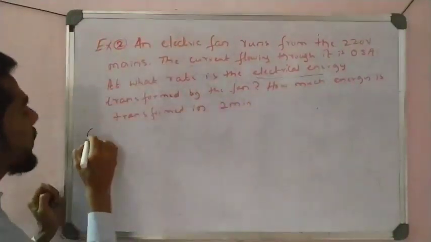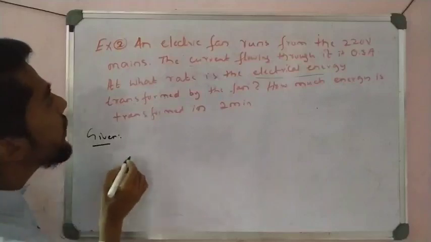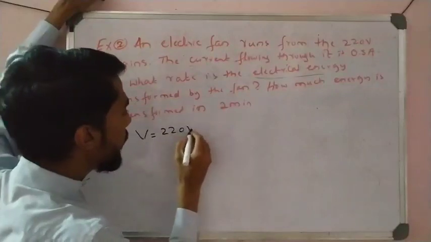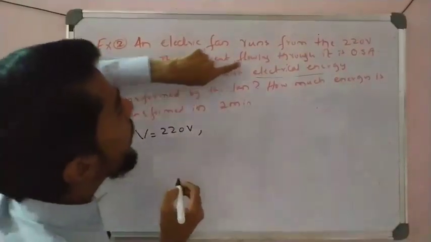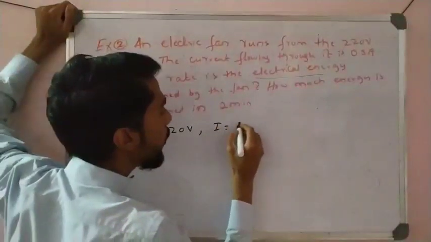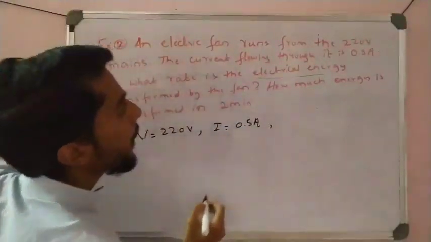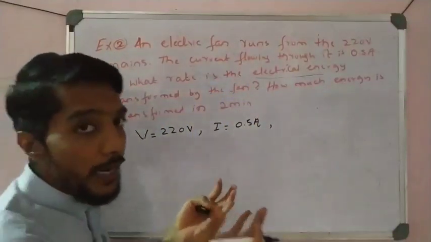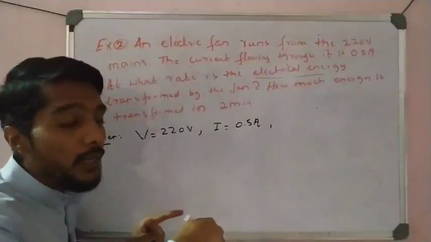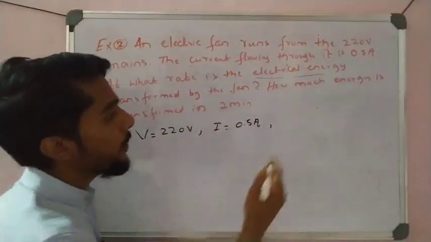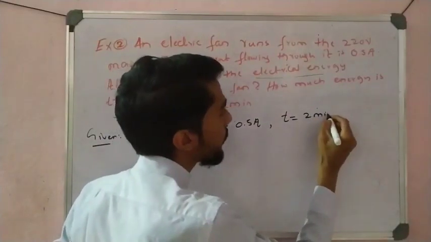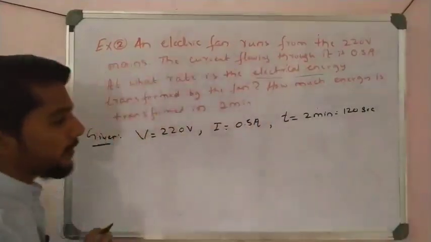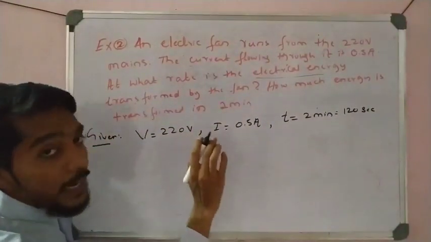So students, see here, first write given. An electrical fan runs off V given, that is 220 volt. The current flowing through it I given, that is 0.5 ampere. And at what rate is the electrical energy transformed by the fan? So how much electric energy is transferred to the fan to make it rotate? That is in 2 minutes. Time is given, 2 minutes, about 120 seconds.